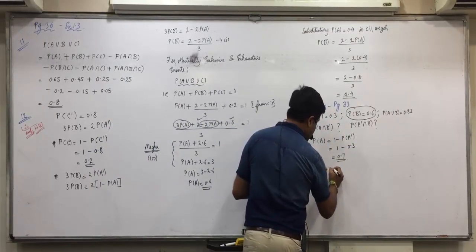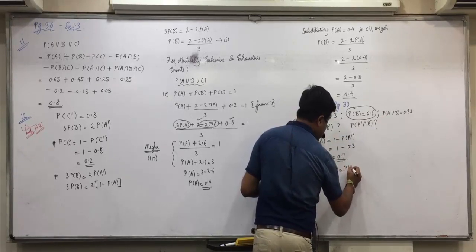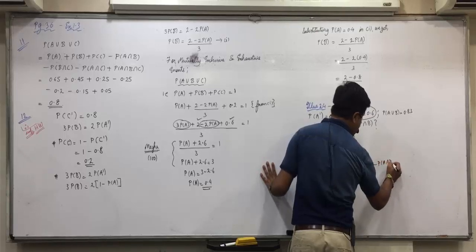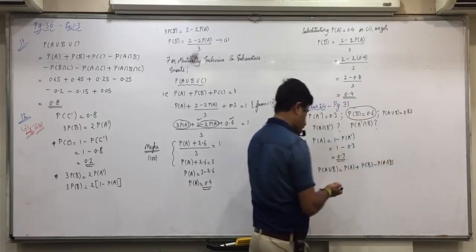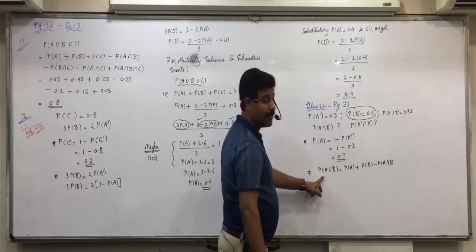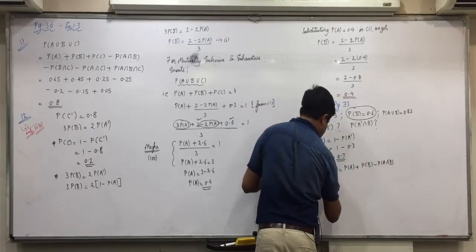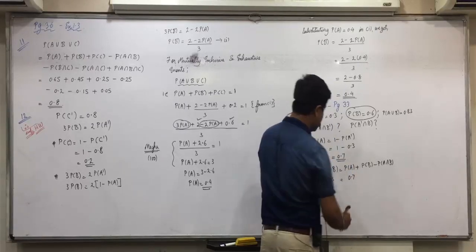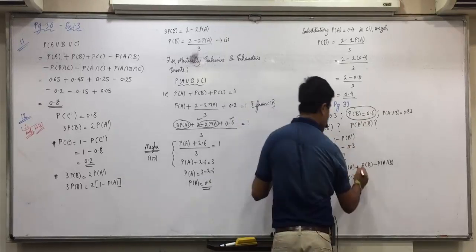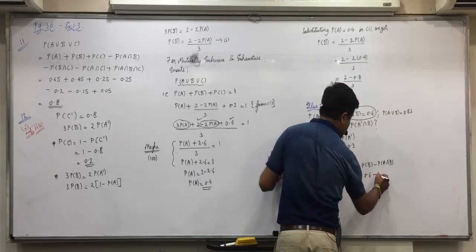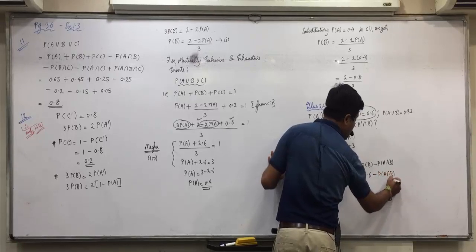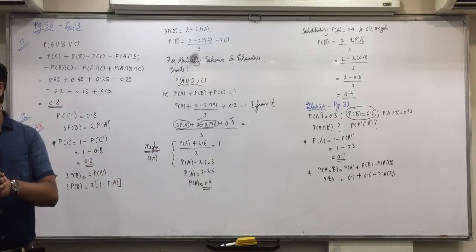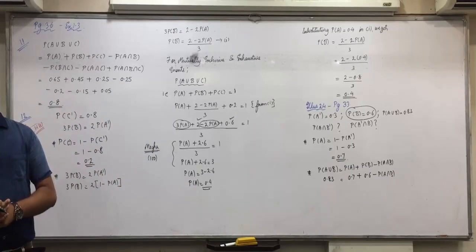Now applying the formula of A union B, we will find A intersection B. So PA union B is equal to PA plus PB minus PA intersection B. Now in A union B, we will put which value? 0.83. PA we obtained as 0.7, PB is given as 0.6, minus PA intersection B, which we can find out from this. Yashvi, what next step?